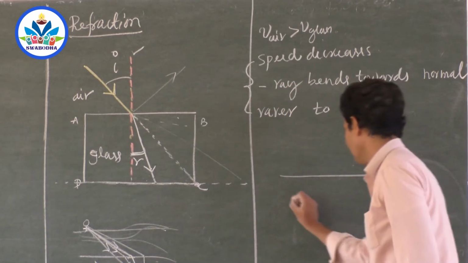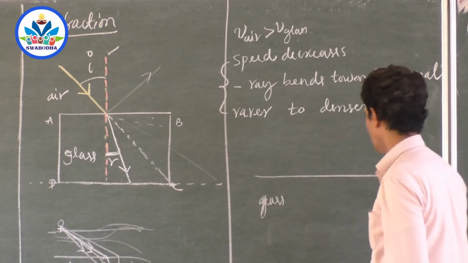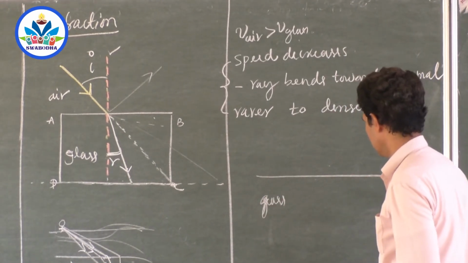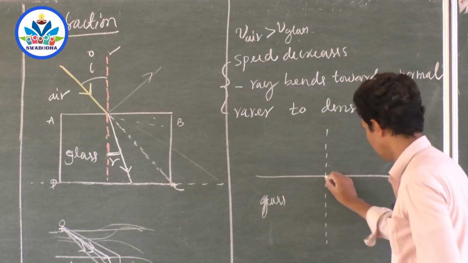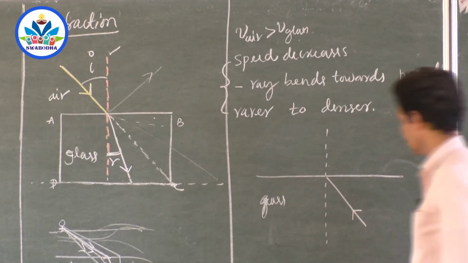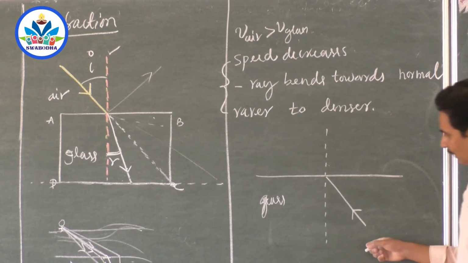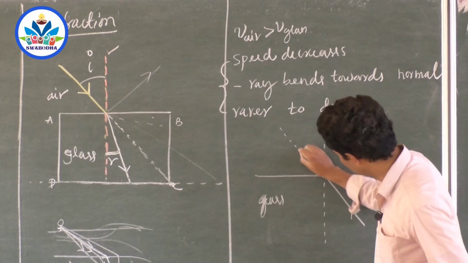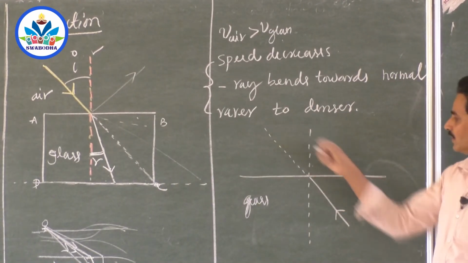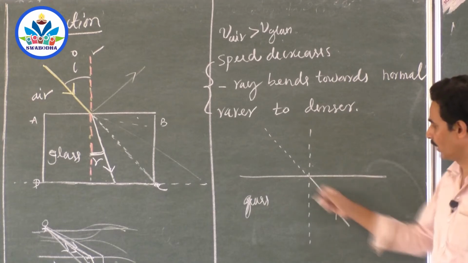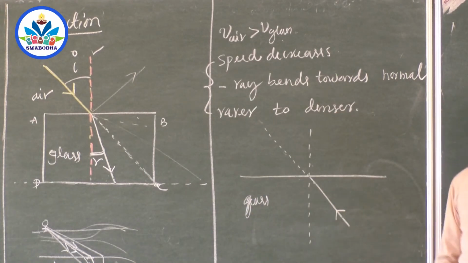So glass here, and this is glass, and here is the normal, and here is the ray of light I have put like this. So inside the glass I am sitting and I am putting a ray of light from the inside part. This is the original direction. If the glass was continuous, if there was no air, this ray would have traveled straight. But there is a change in the medium, so the ray should change direction.